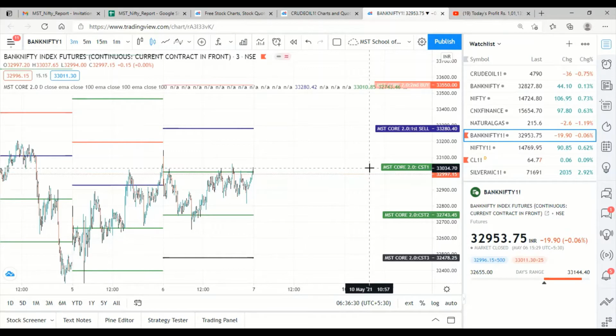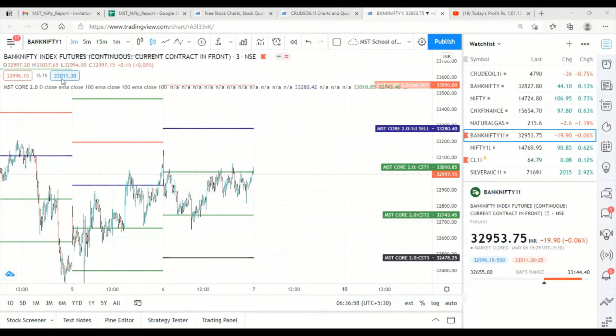Today's session is about what happened in yesterday's market. You all know that we are considering only 3 scripts to cut down the video size. So today also we will see what happened to Bank Nifty, crude oil, and natural gas. I will start with Bank Nifty with a positive mind. So yesterday, what happened?